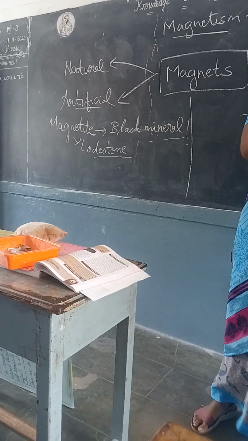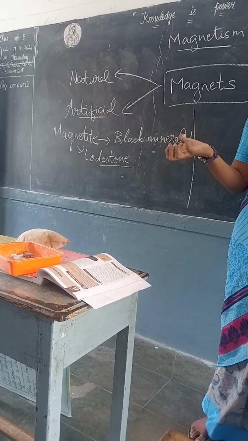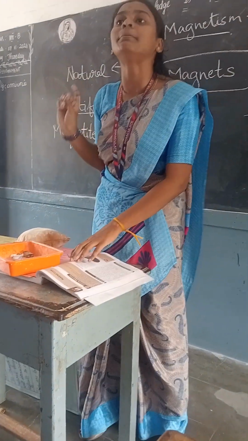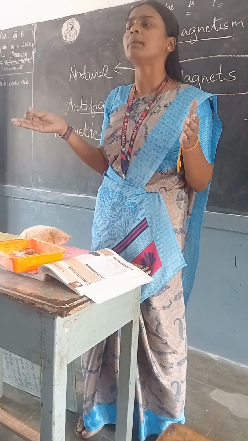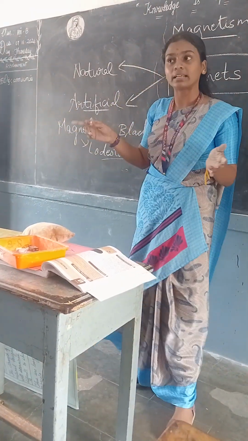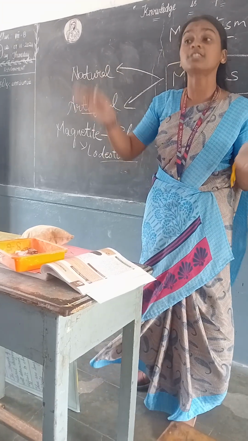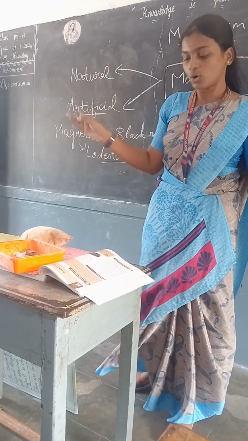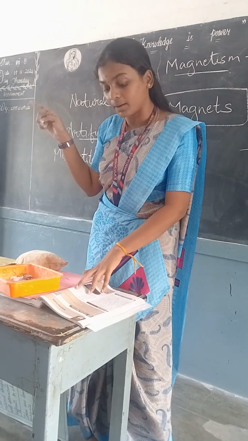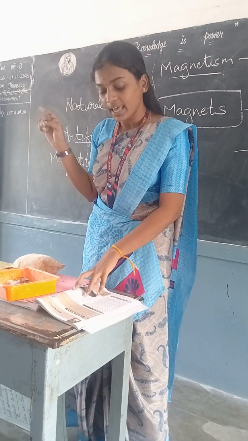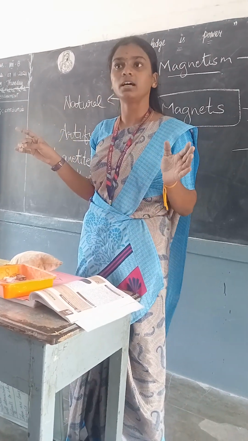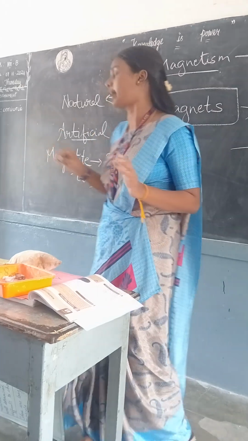Then can I take that property? No. So these are called permanent magnets. What is meant by permanent? It is forever, right? So these natural magnets have their magnetic properties forever. You have that line, natural magnets, second line. They are permanent magnets. That is, they will not lose their magnetic properties. Is it clear? Natural magnets, fine.